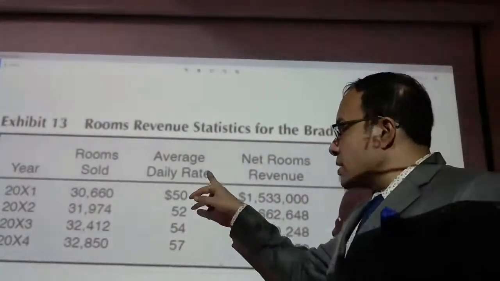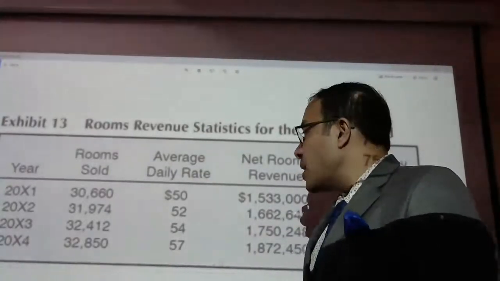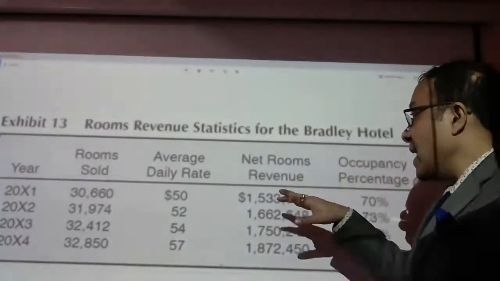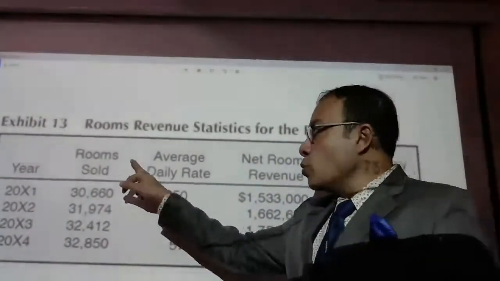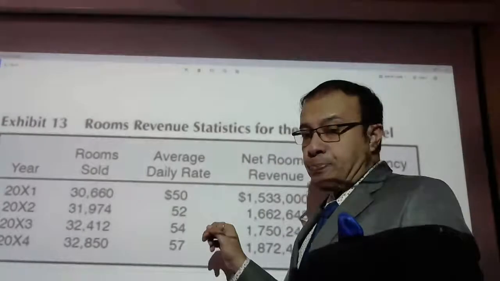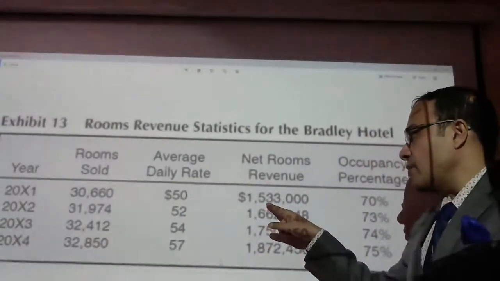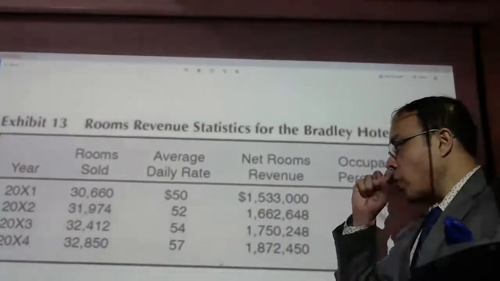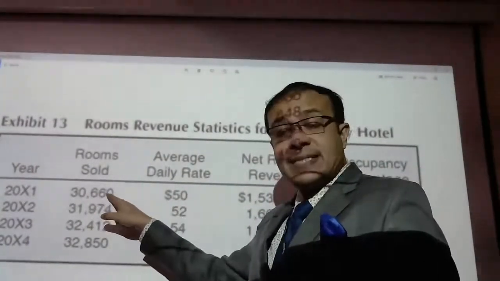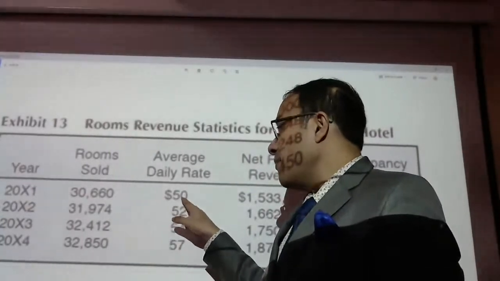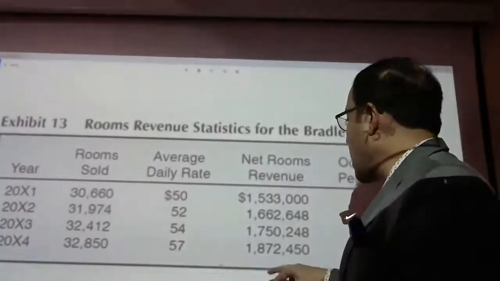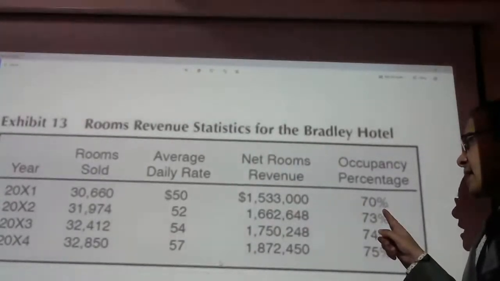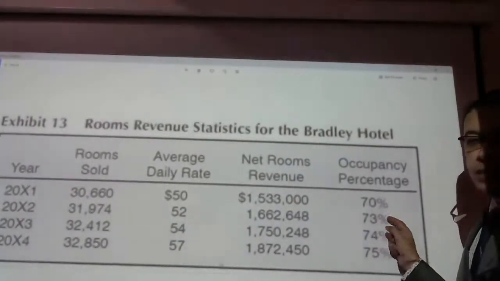So now the average daily rate in that particular year was $50. The net room revenue is basically rooms sold multiplied by ADR, that is 15,33,000. So when you multiply 30,660 with $50, you'll get this amount. And here one thing that you can see is 70% was the room occupancy.